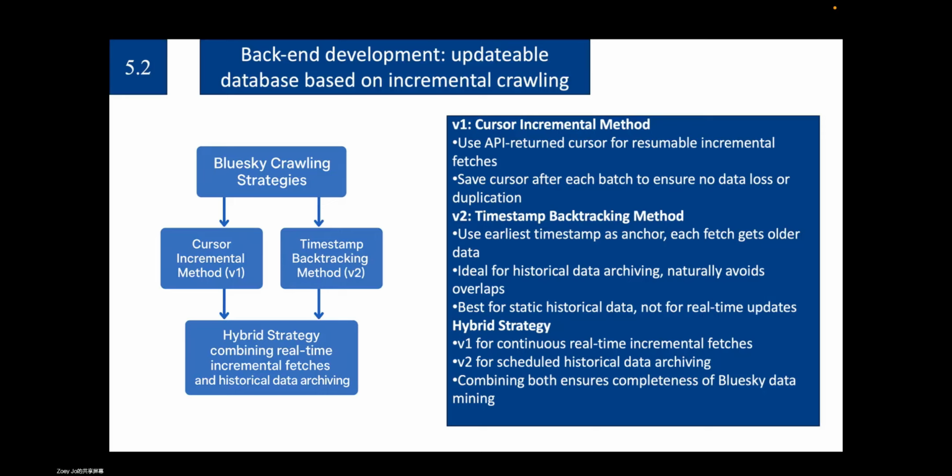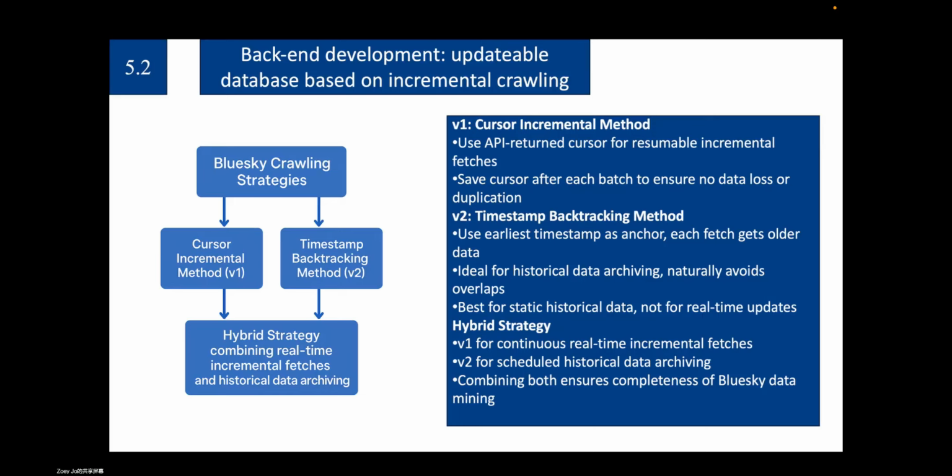The second approach uses the earliest timestamp threshold for historical paging. Each time, we only fetch data with timestamps earlier than the previous minimum, gradually moving back through history to ensure there is no overlap. An ES document is used to save a state doc ID, which records only the earliest timestamp captured in the last round. For each crawl, the process reads the saved value and only handles posts older than this timestamp.